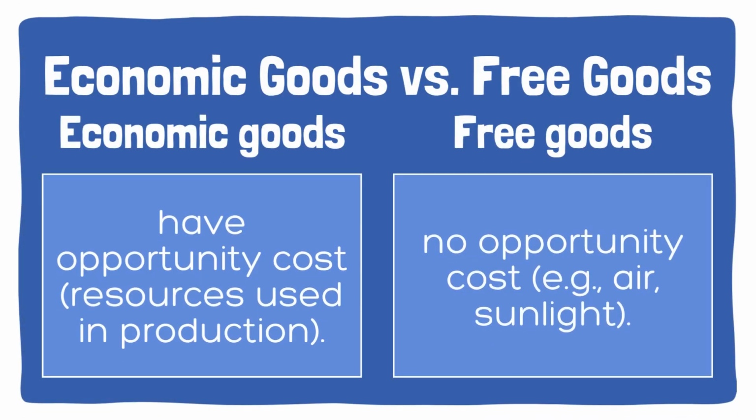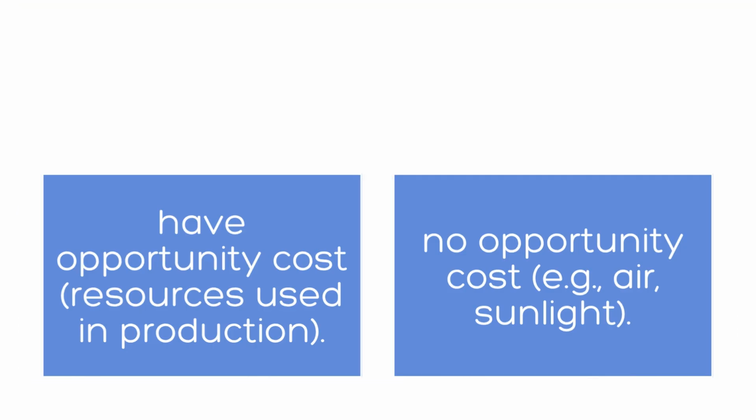Finally, not all goods have opportunity costs. Economic goods, like smartphones or cars, require resources, so producing them means sacrificing other goods. But free goods, like air or sunlight, have no opportunity cost. They're abundant and don't require trade-offs.